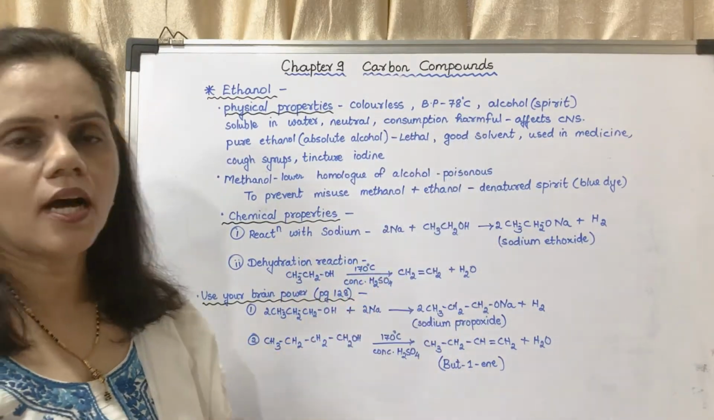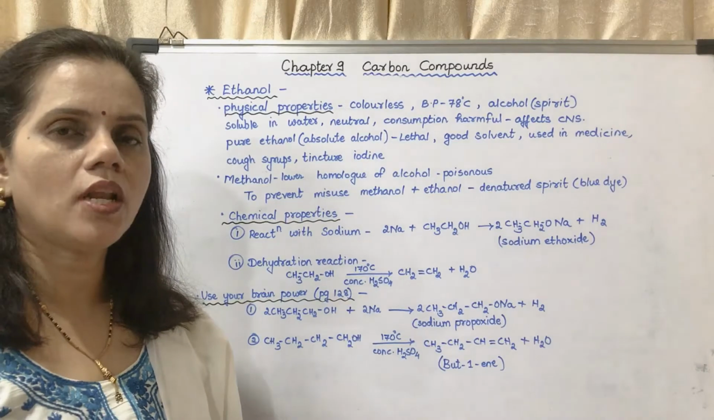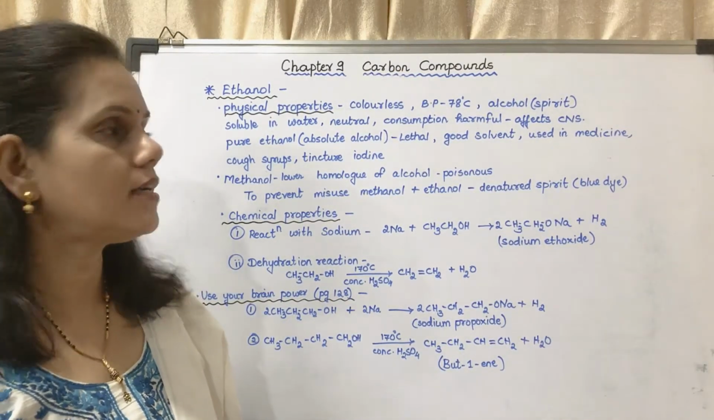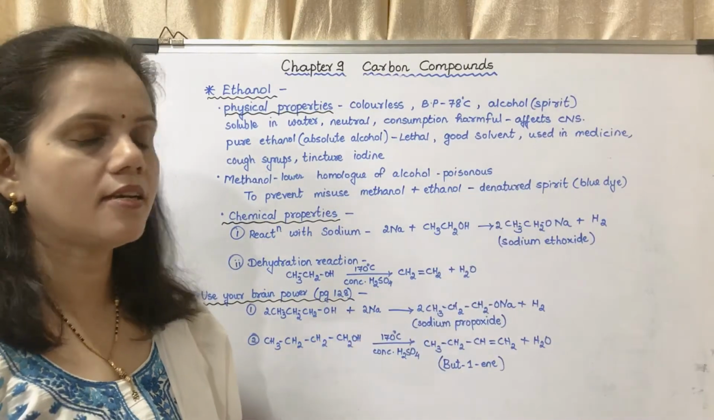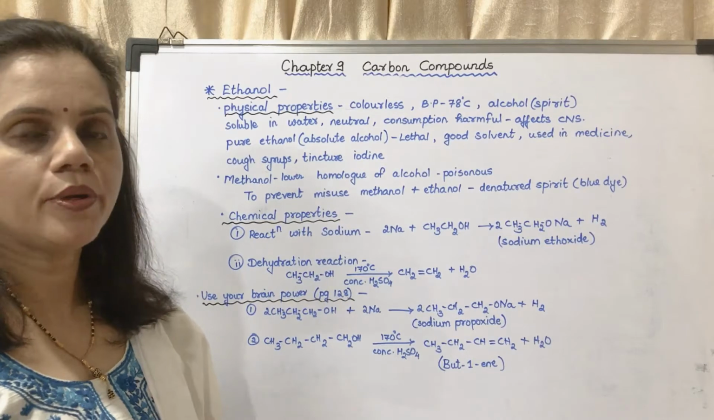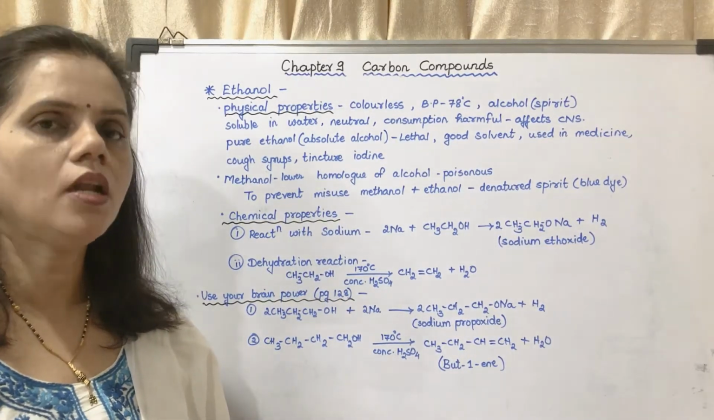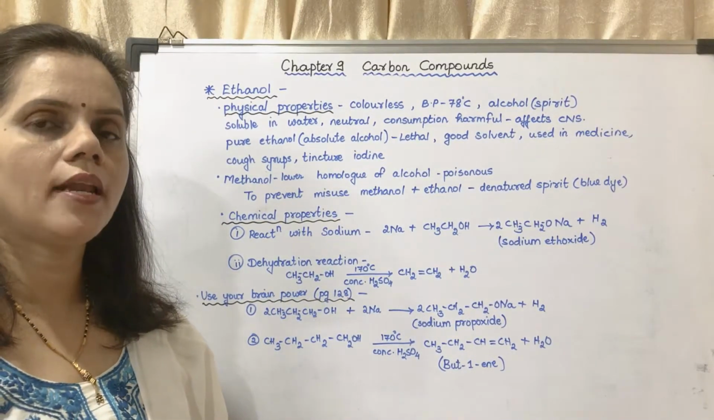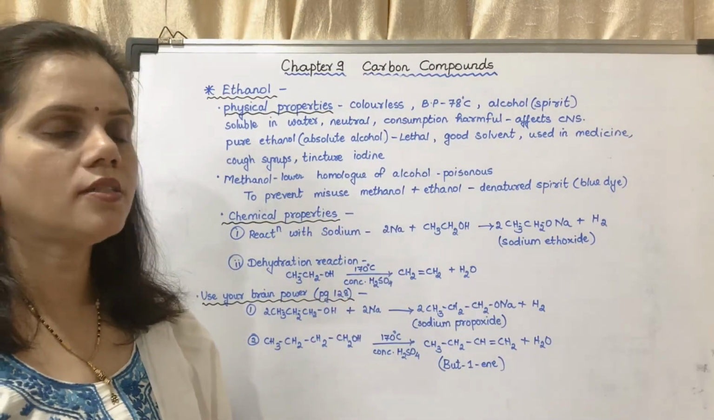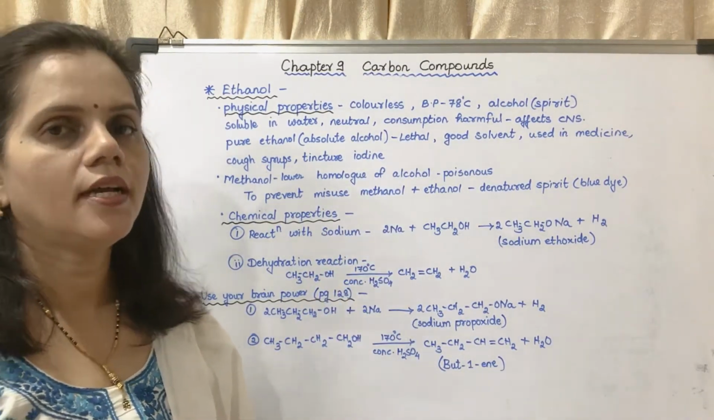Its consumption is harmful to us, even in small amounts. It affects the central nervous system. Pure ethanol, 100% ethanol, also called absolute alcohol, is lethal. That means its consumption can cause death.